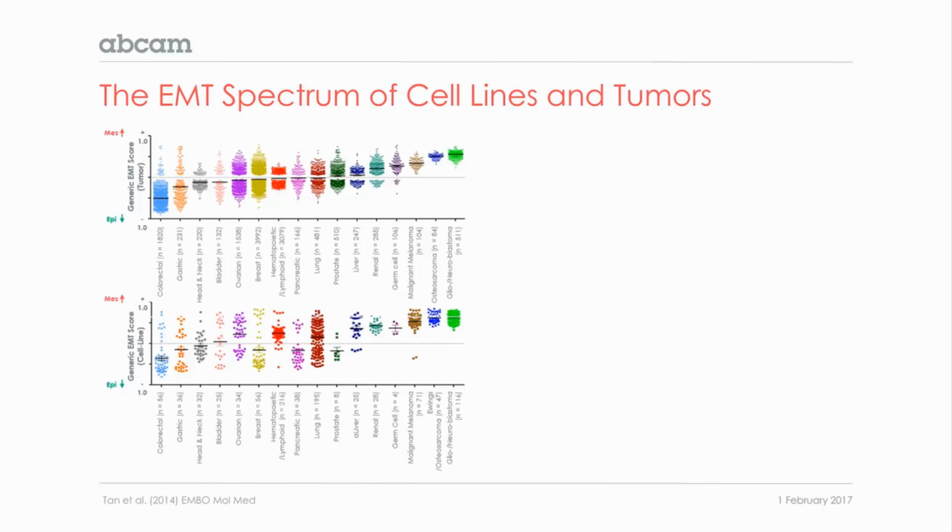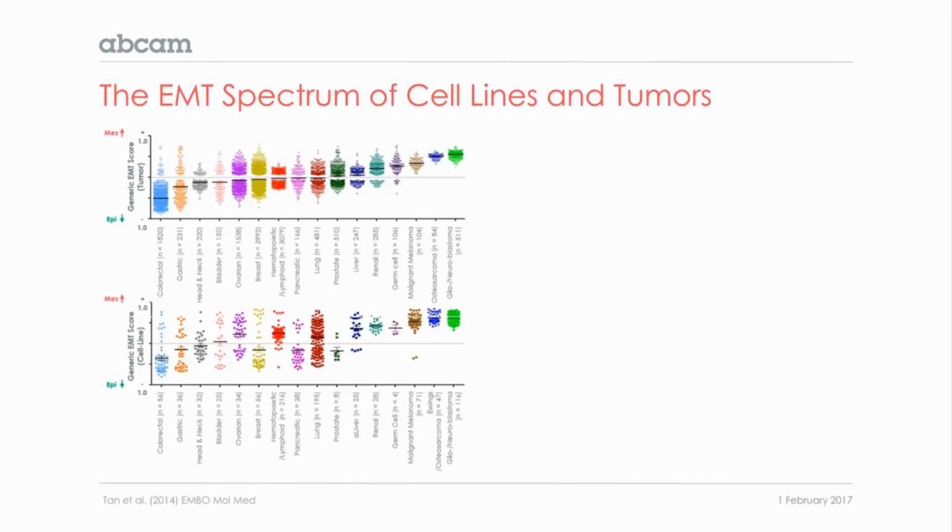Now, obviously, the most EMT tumors would be melanomas, as I mentioned before, and glioblastoma and so on, which are not quite obviously epithelial carcinomas. But renal carcinoma is already quite EMT, even though the cell of origin is a very good epithelial cell. So clearly, you have very major differences in terms of the landscape, the spectrum of these EMT scores.